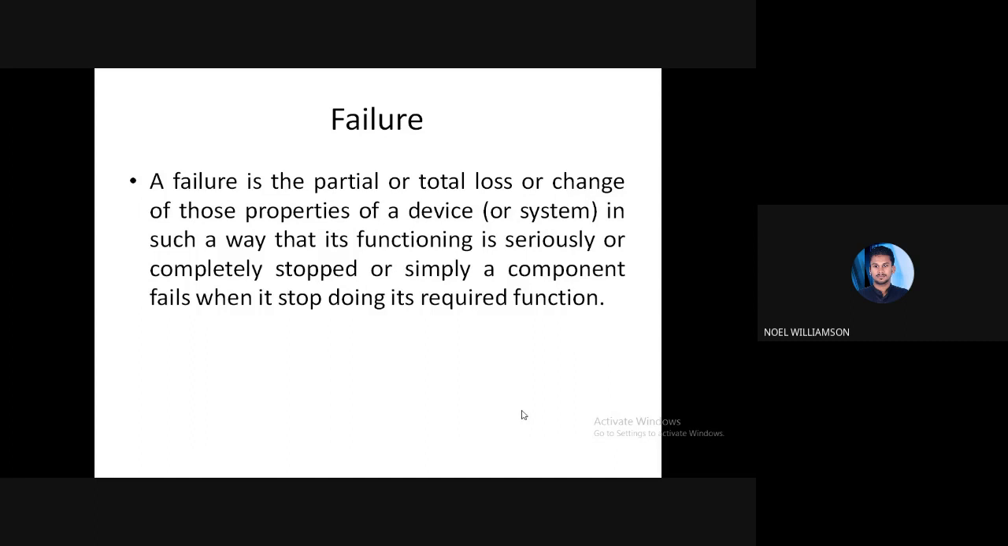That is, failure is a partial or total loss or change of the properties of a device in such a way that its functioning is seriously or completely stopped, or simply, a component fails when it stops doing its required function.